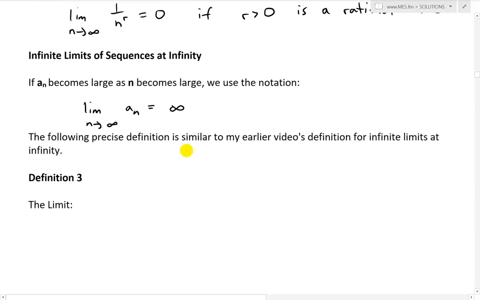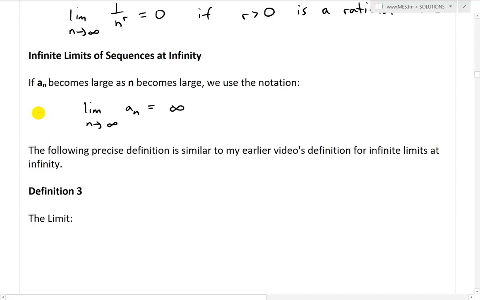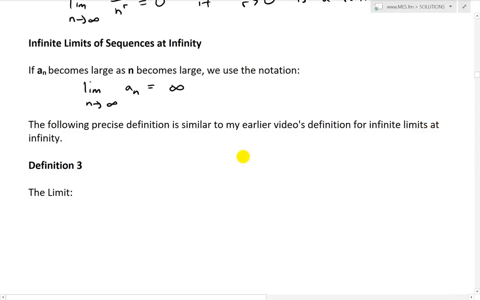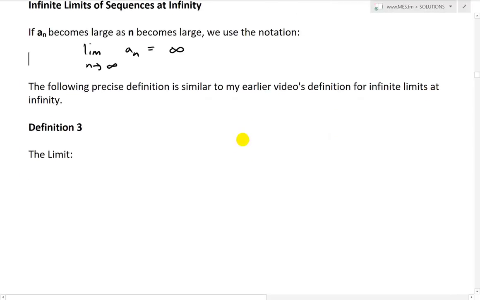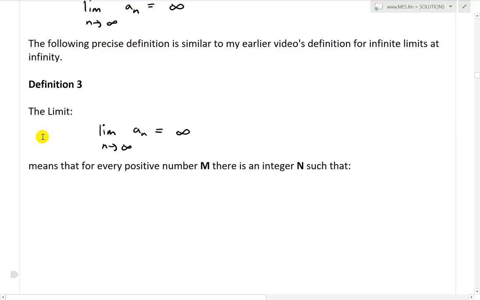So the following precise definition is similar to my earlier video's definition for infinite limits at infinity, and let's go over that. This is going to be definition 3. Definition 3 states the limit as n approaches infinity of a_n is equal to infinity. This means that for every positive number M, there is an integer N such that a_n is greater than this positive number M whenever n is greater than N.